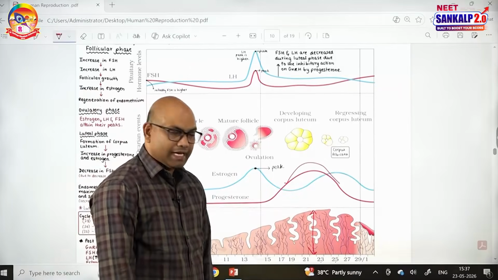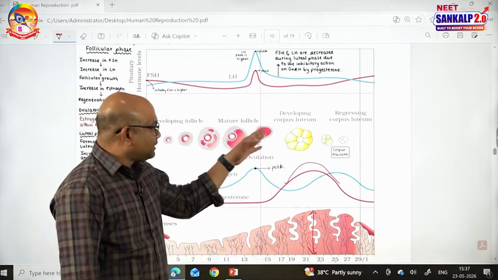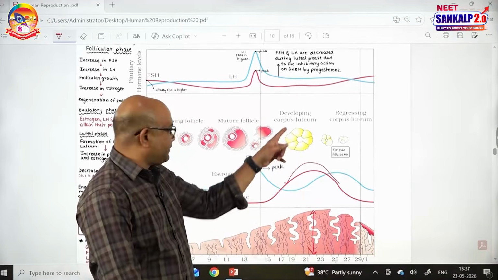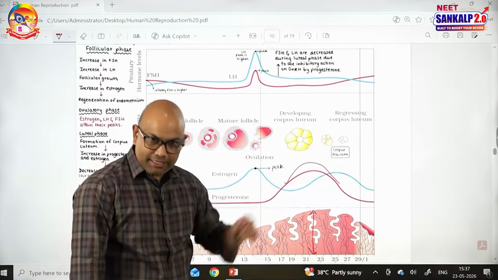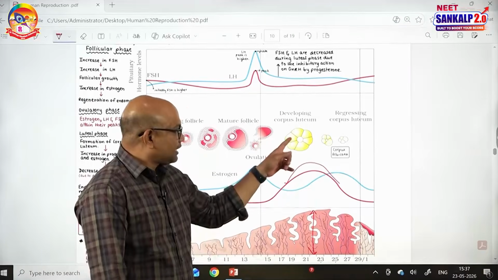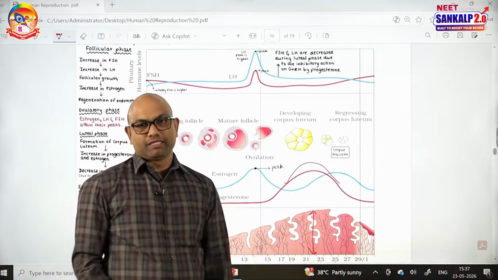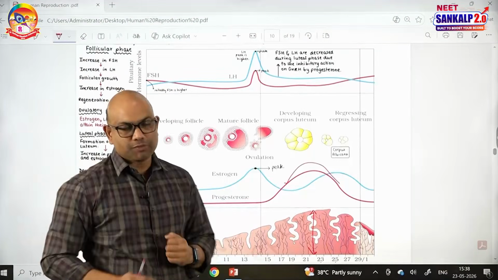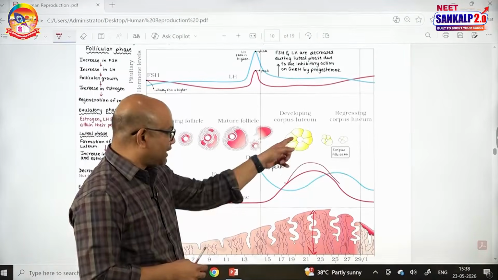Progesterone maintains the endometrium. Okay, fine. The ovum that is released, if it is fertilized, what is the fate of the corpus luteum? If it is fertilized, that may lead to pregnancy. To maintain the pregnancy, the corpus luteum should continuously produce progesterone until the 3rd month of pregnancy, because from the 4th month onwards the placenta produces progesterone.